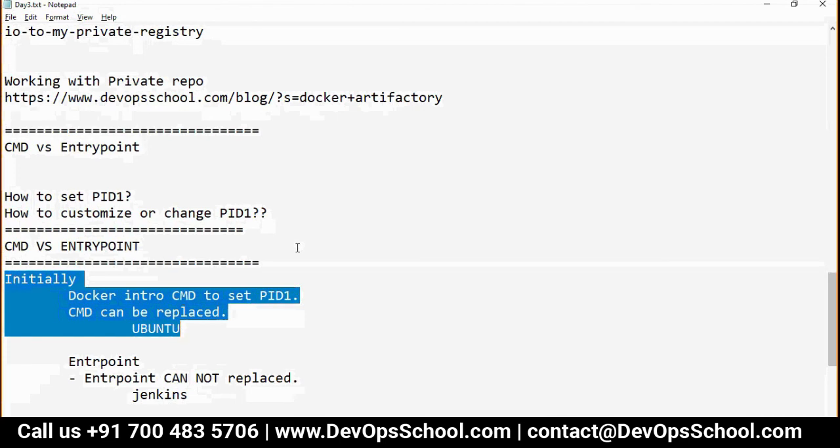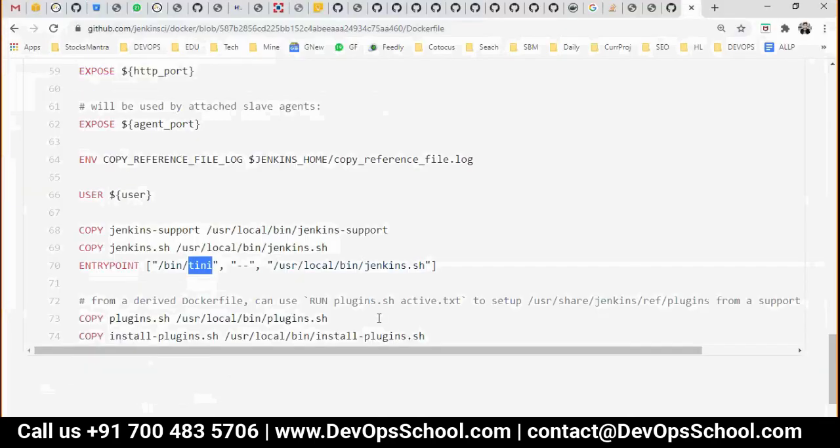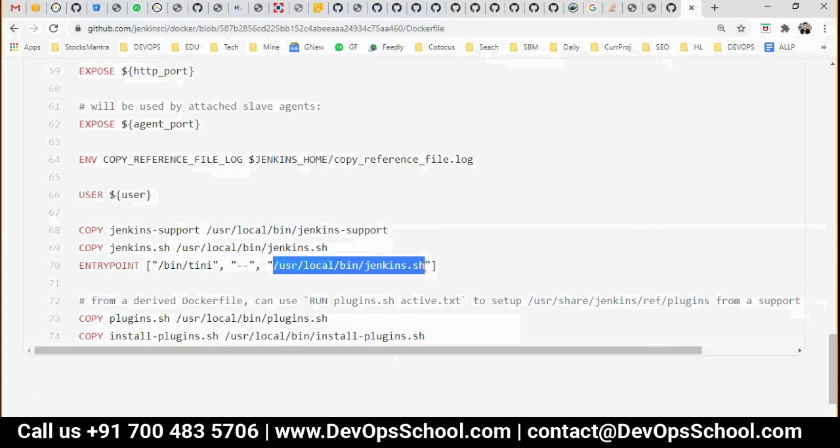So what actually is bin/tini? Is that a file? It's the one executable to run this. See, what is shell scripting behavior? Shell scripting will run and exit. If this exits, your container will also exit. What they are doing is, Bintini is one of the ways to keep running a shell script in daemon mode. It will not exit, and if this does not exit, the container will not exit. So Bintini is one of the ways the Jenkins developers have used to hold that session. That's all.